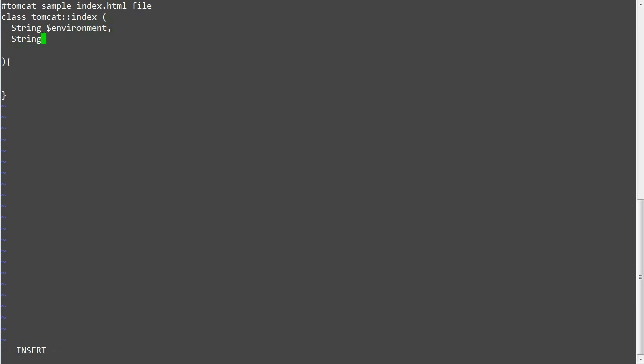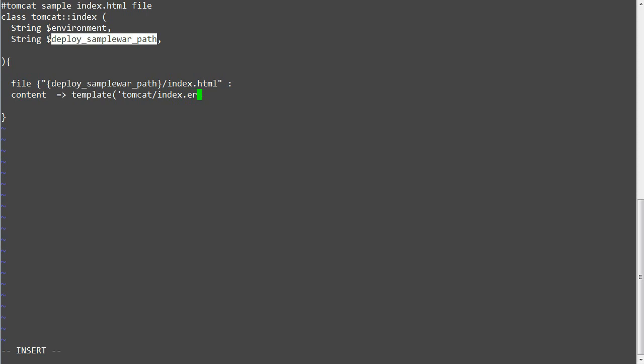String $deploy_sample_war_path. File $deploy_sample_war_path/index.html, content => template tomcat/index.erb, notify => Service Tomcat.